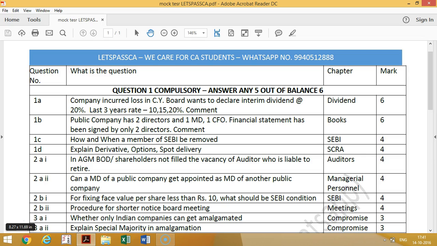See, I have taken ICAI mock test 1, which they released in August or September 16. I got the question paper from one of my students. So see, in 15 minutes, how can you read the entire question paper? That is all about this.